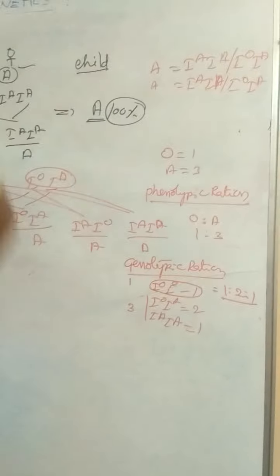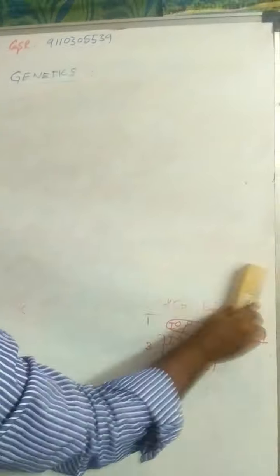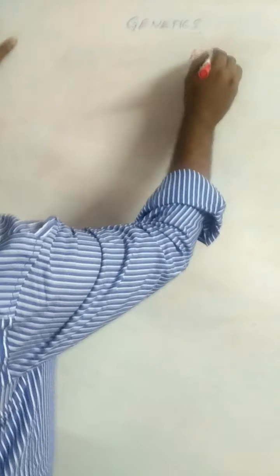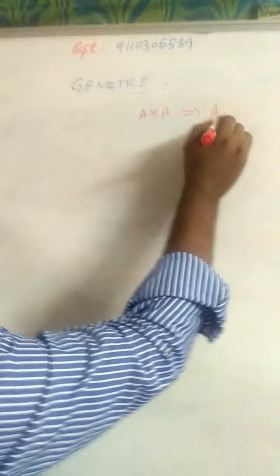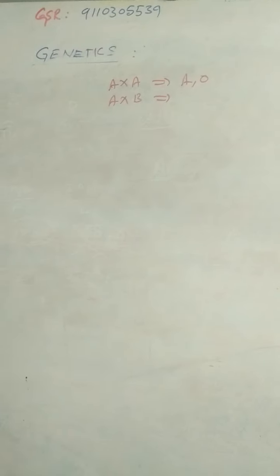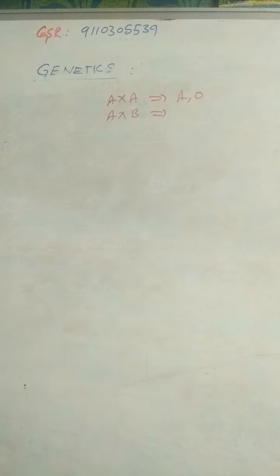And second one is A into A. A into A gives A group or O group. In the first case, A into A, result is A or O. Second one, A into B. Correct results are obtained when we take the parents as heterozygous.